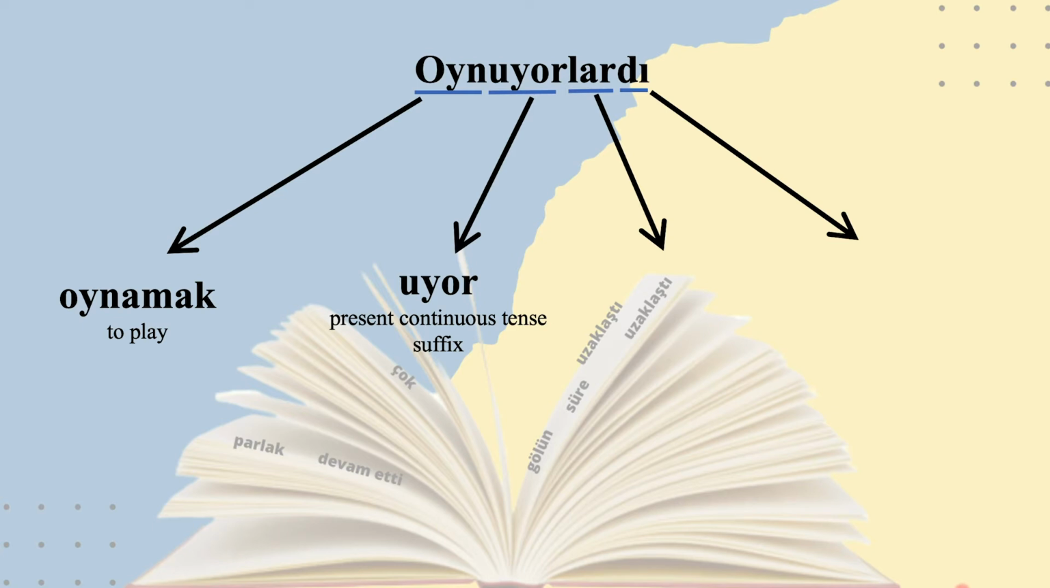The third part is the lar. The lar is the plural suffix because in the story we are talking about children playing. They were playing, and that at the end, this is the past tense. So the word means they were playing, oynuyorlardı. And this is the explanation.